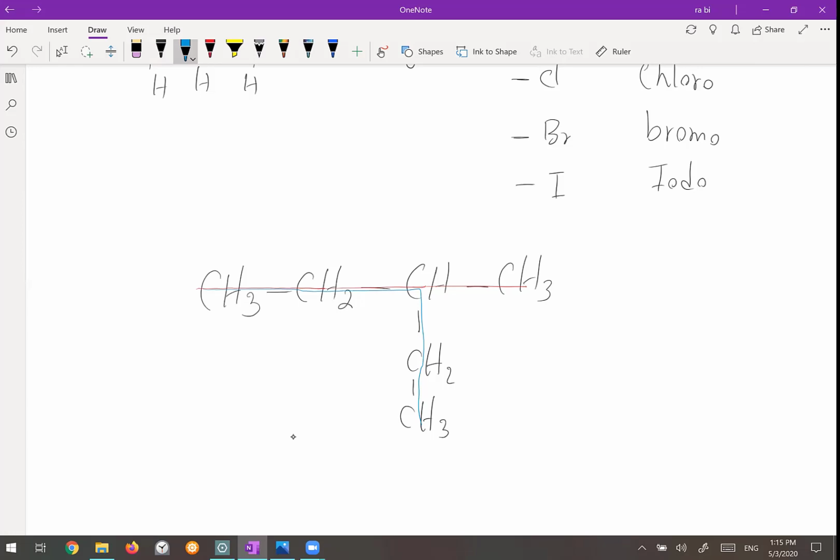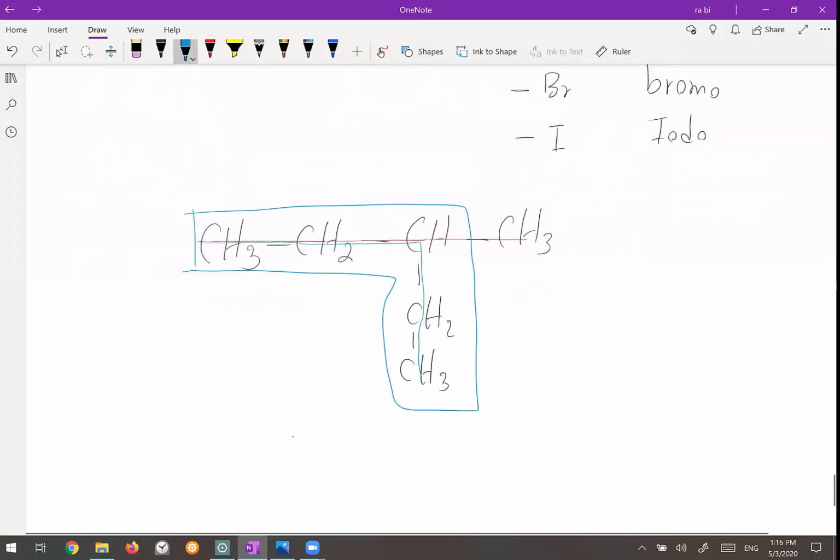The parent chain is actually this one. Okay, so as I said, no matter if the carbon is written straight or it's bent. No matter how it's written, what is important, they must be consecutive, they must be connected to each other. So this blue one has 5 carbons. So this is the parent chain. So what would be the name of the parent?